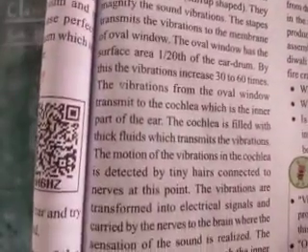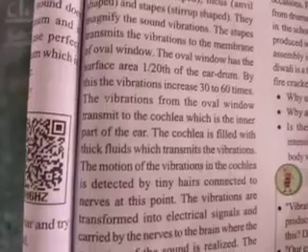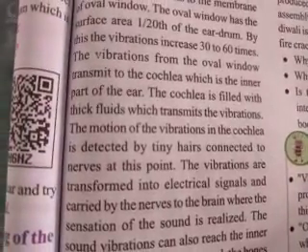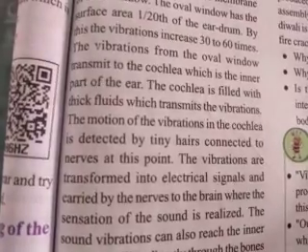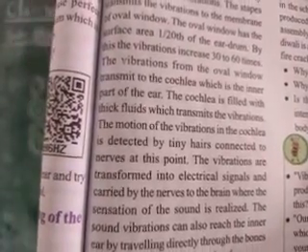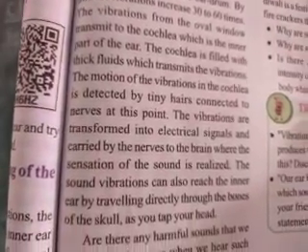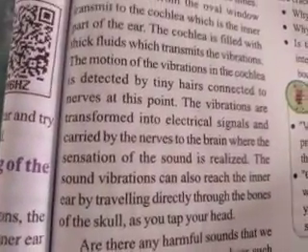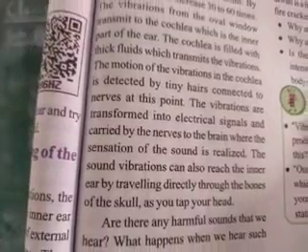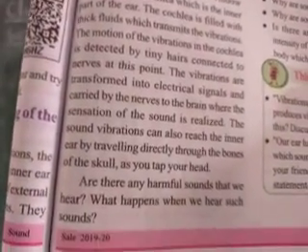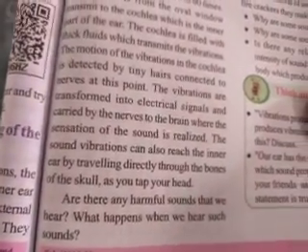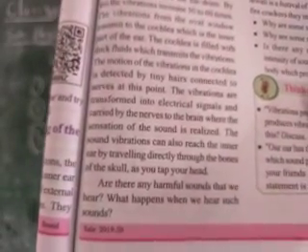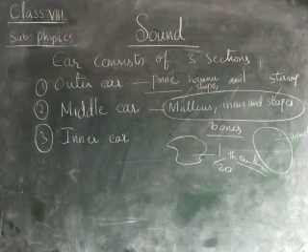The vibration from the oval window transmits to the cochlea, which is the inner part of the ear. The cochlea is filled with thick fluids which transmit the vibrations. The motion of the vibrations in the cochlea is detected by small tiny hairs connected to the nerves at this point. The vibrations are transferred into electrical signals and carried by the nerves to the brain, where the sensation of the sound is realized. The sound vibrations also reach the inner ear by traveling directly through the bones of the skull. When you tap your head, they can reach our inner ear.